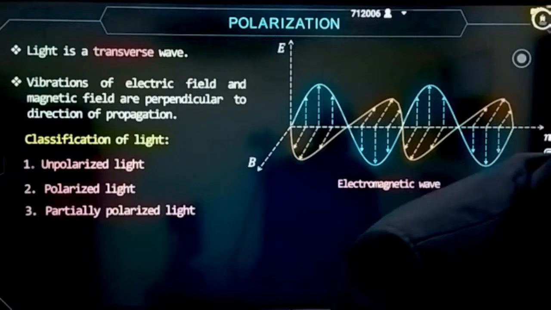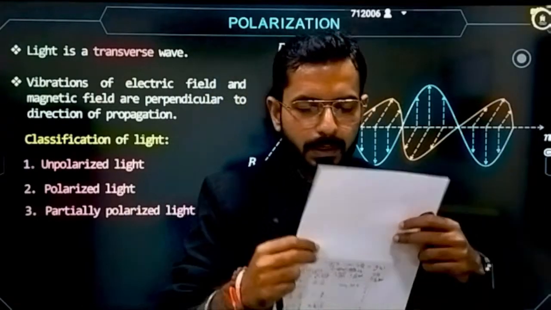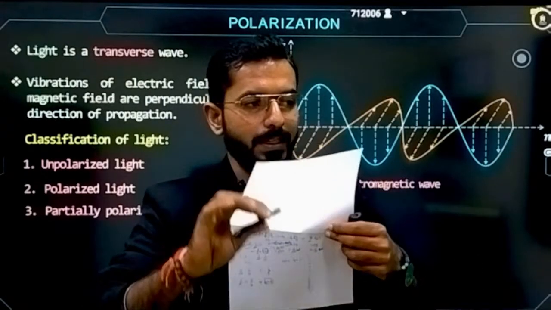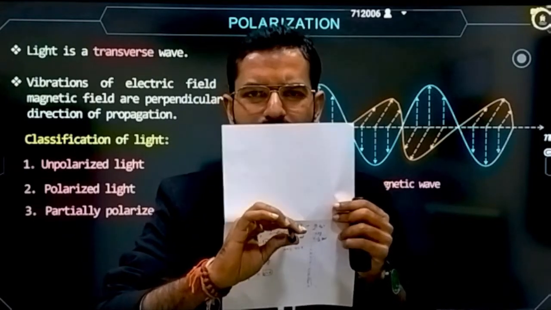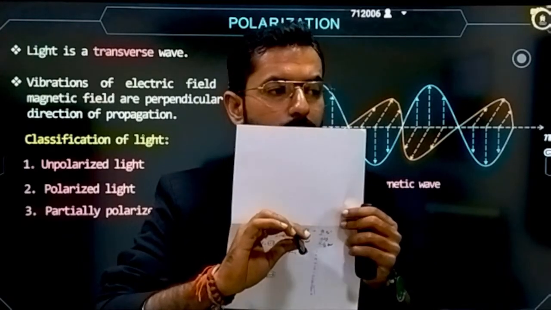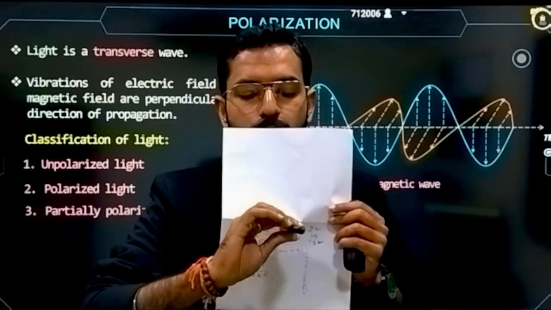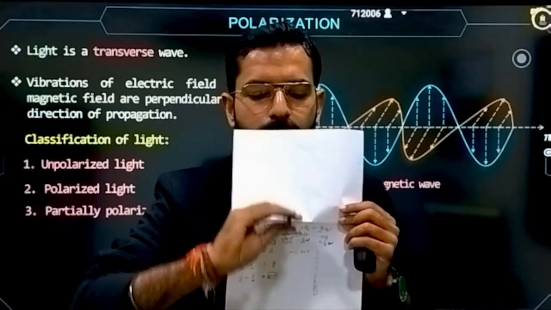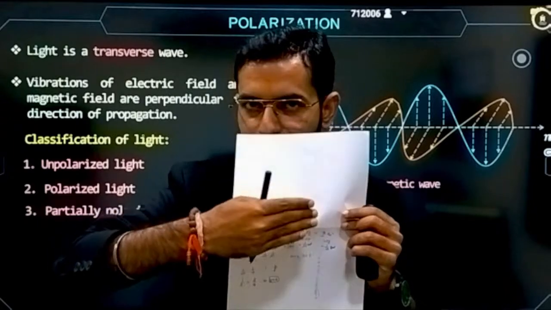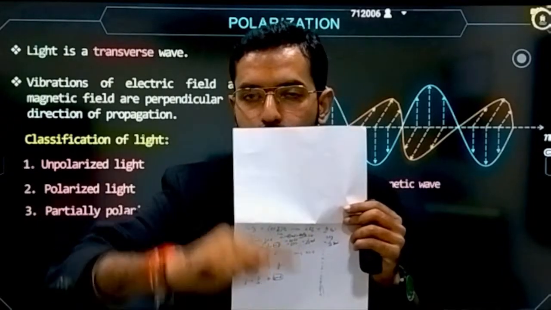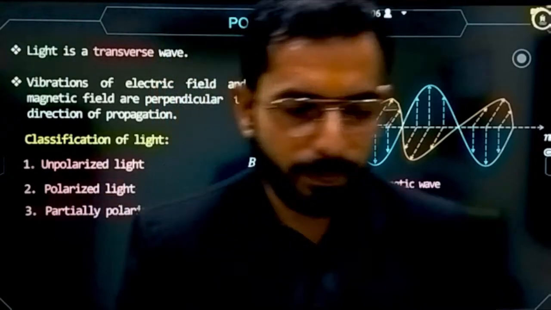For example, let's suppose this pen is showing that the wave is coming towards you. All light has the same property as an electromagnetic wave. So let's suppose this light is coming towards you. The electric field will be oscillating in this direction, perpendicular, in the plane of the paper and perpendicular to the direction of propagation of the wave.